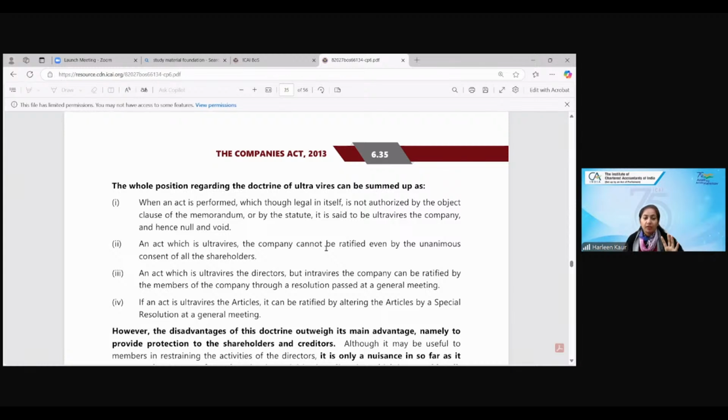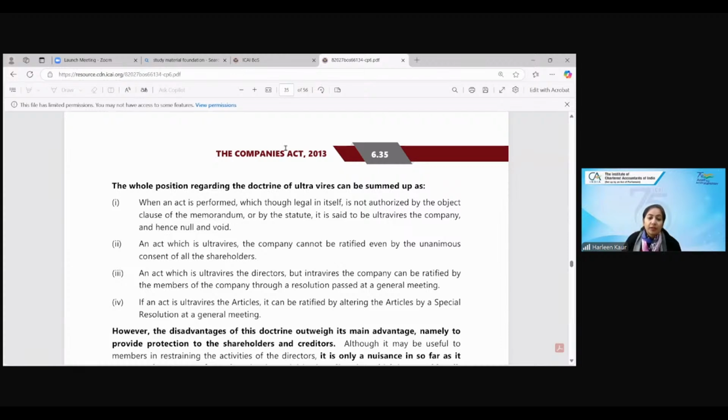If the act cannot be ratified, even with unanimous consent, then that act becomes void and ultra vires, and action will be taken against the people who are entering the contract, not against the company. The people who enter the contract will be held liable in this case. All right. Everyone is clear about the doctrine of ultra vires? Any doubt, children?